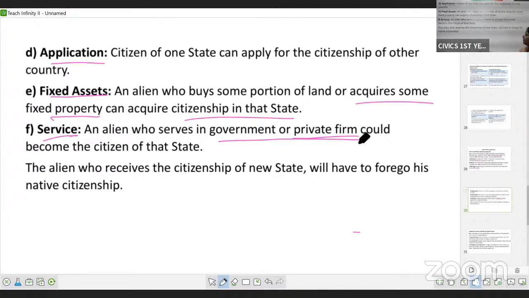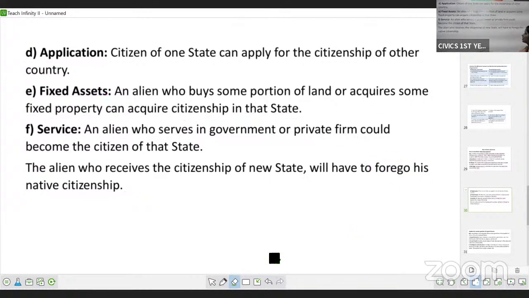When a person receives citizenship of a new state, he will have to forego his native citizenship. Once you acquire citizenship of one country, you will forego the citizenship of your own country. That is how naturalized citizenship is acquired.